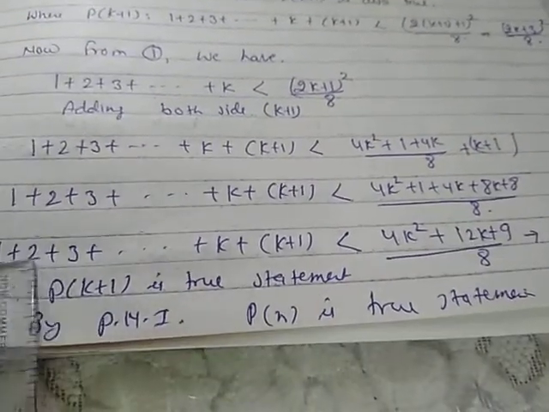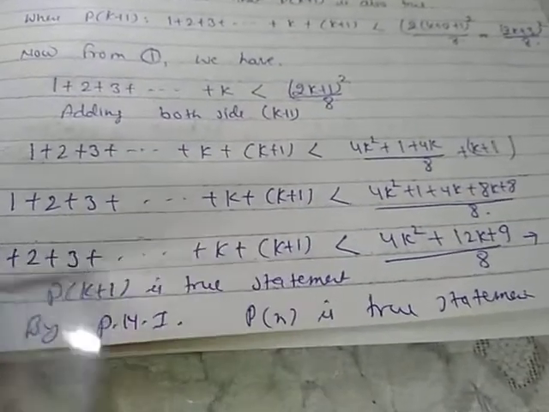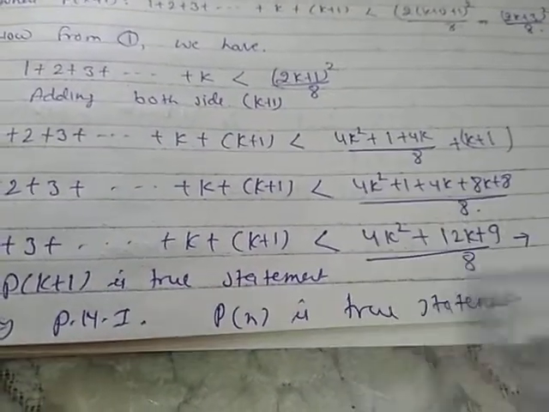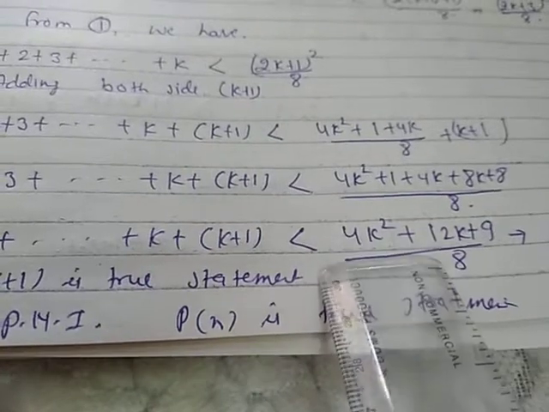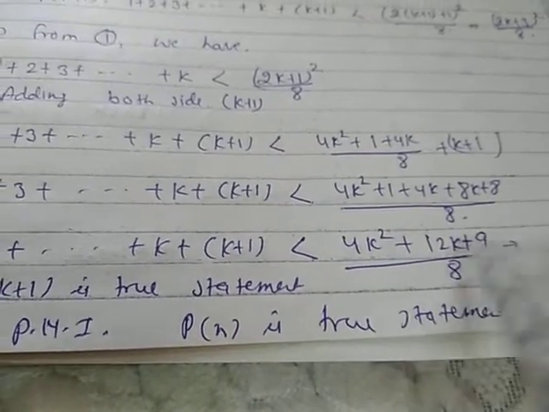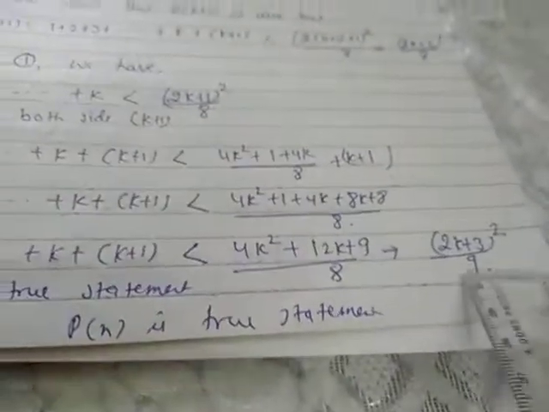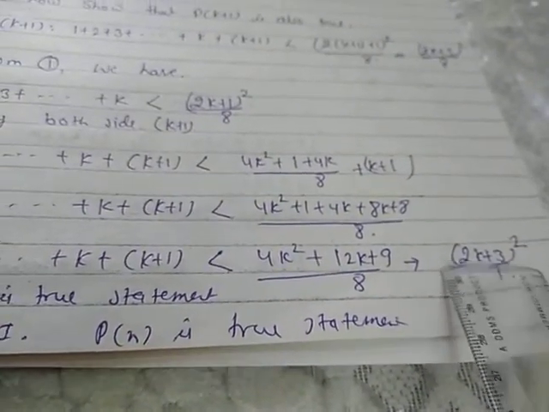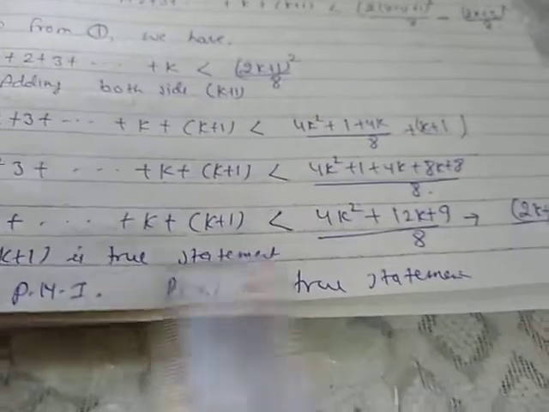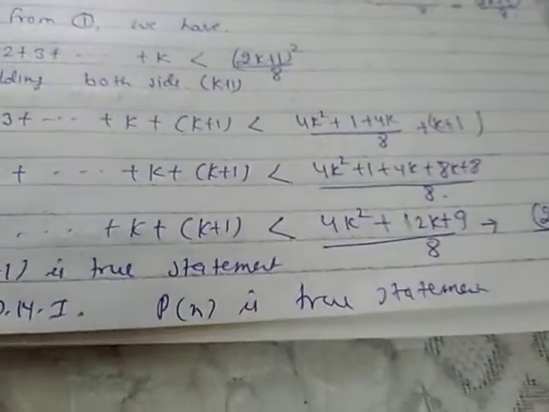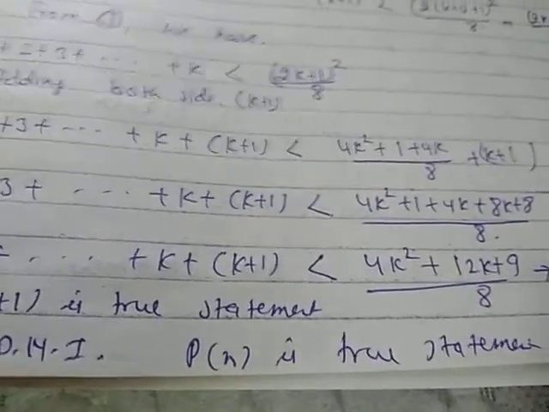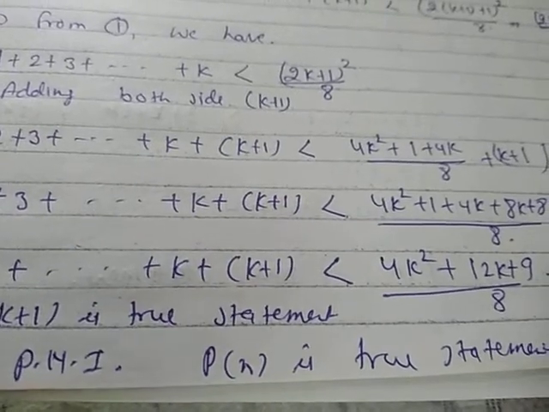So LHS is your Pk, and then we need to solve RHS also. Here RHS is (4k² + 12k + 9)/8, and this one will be (2k + 3)² upon 8. Okay, so therefore Pn is a true statement.